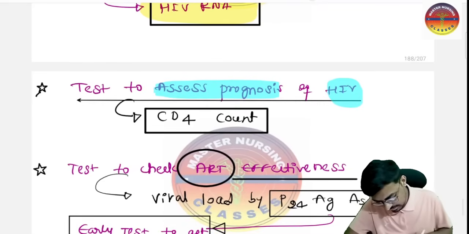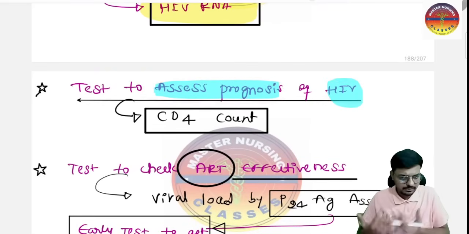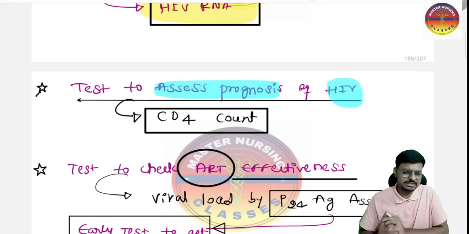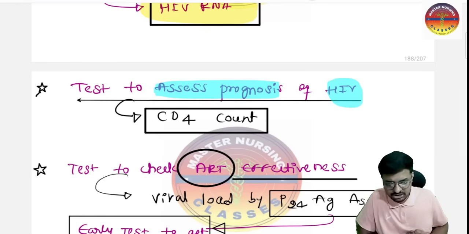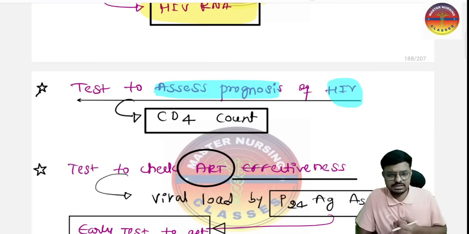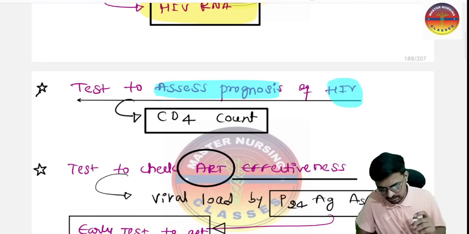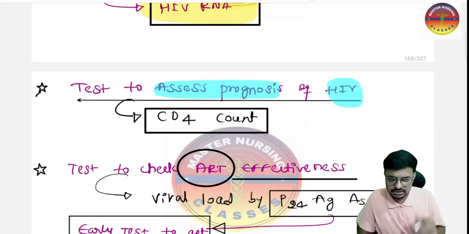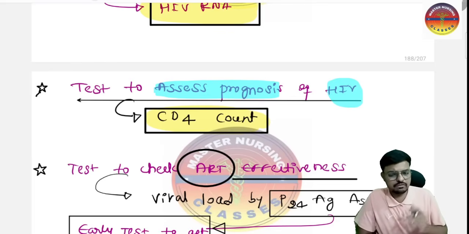Now, the test we use to check the progress of the HIV. The treatment we are giving is antiretroviral therapy, that is ART, given against the retrovirus, the HIV virus. You want to check whether that particular treatment is working or not, and what the progress of the disease is. What is the test you are going to perform? Remember, to assess the prognosis of the HIV, the CD4 count is the best test. When the CD4 count is improving, it means the disease is improving a little bit.